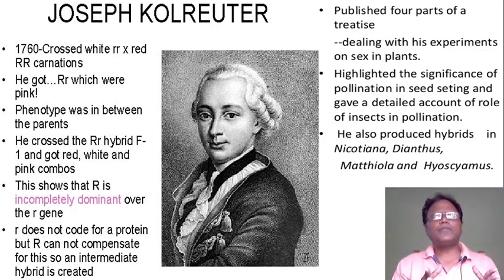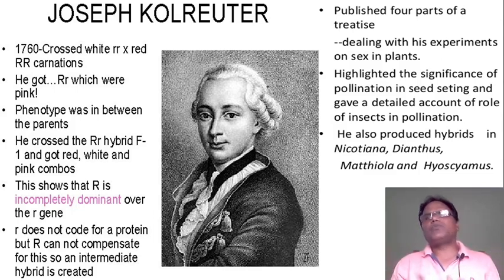He crossed the capital R small r, the pink F1 generation, and got red, white and pink combinations in the ratio 1:2:1. Red is 1, white is 1, and pink is 2. That means red, pink and white. This shows that R shows incomplete dominance over small r. Small r does not code for the protein, but capital R cannot compensate for this, so an intermediate hybrid is created.